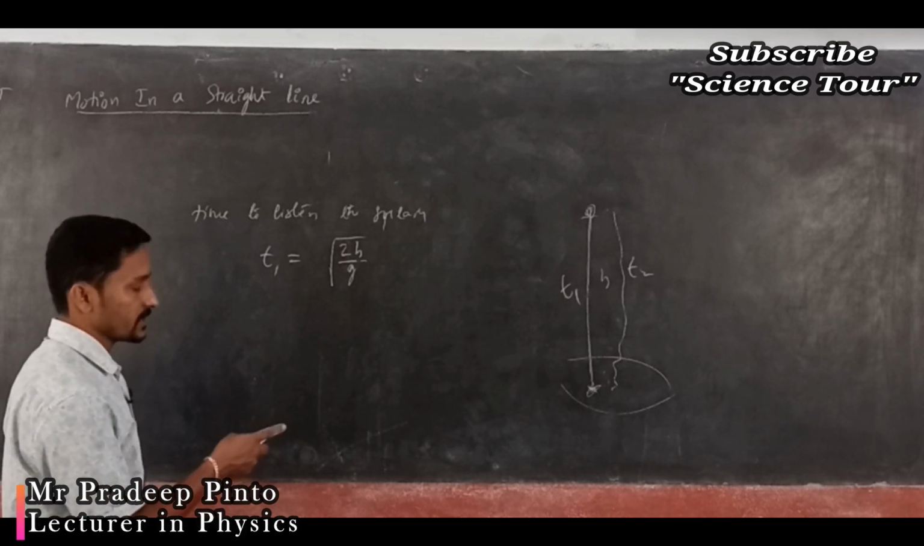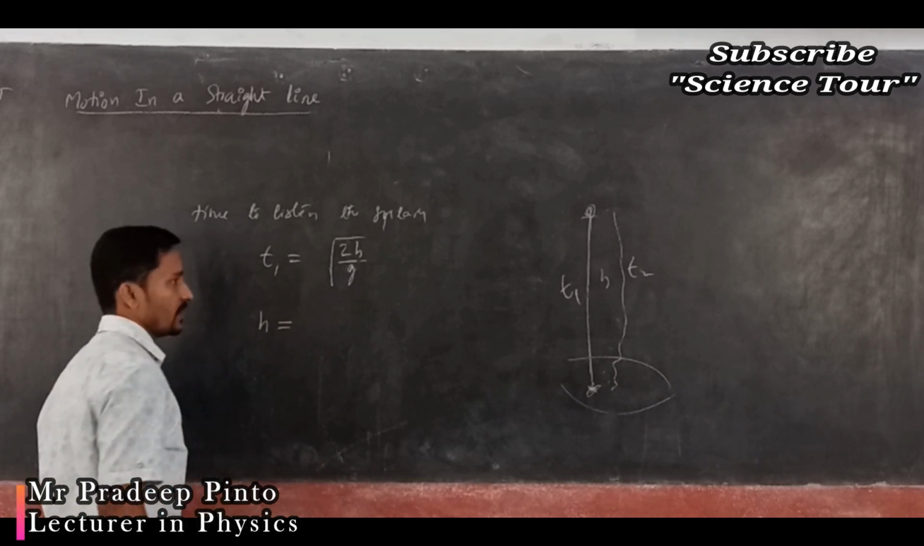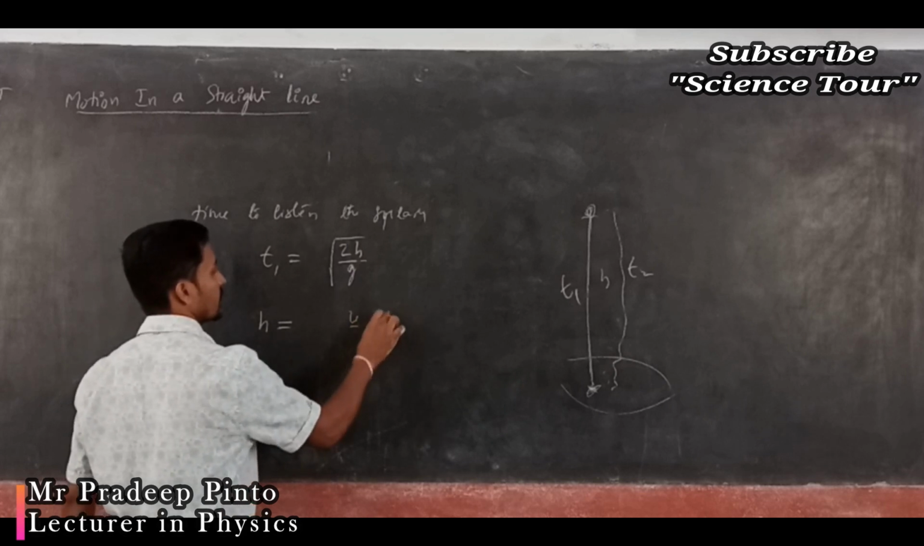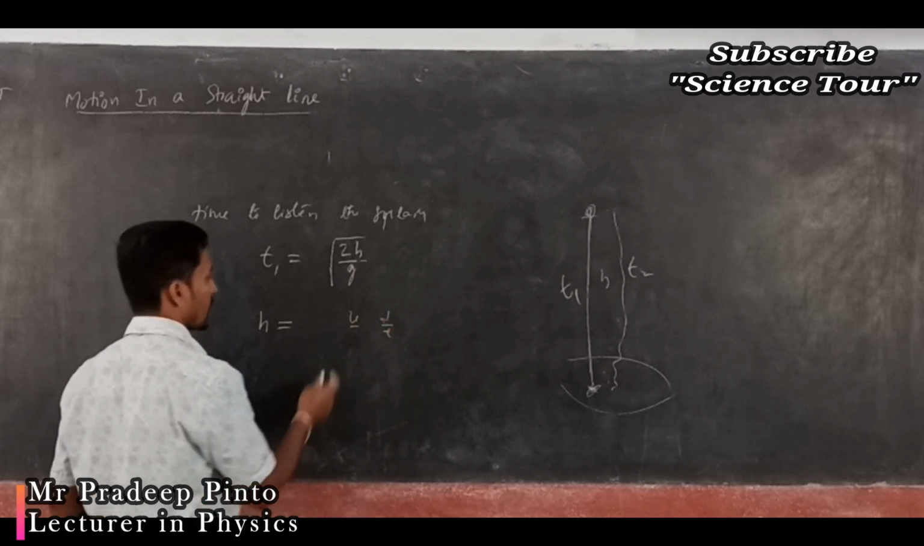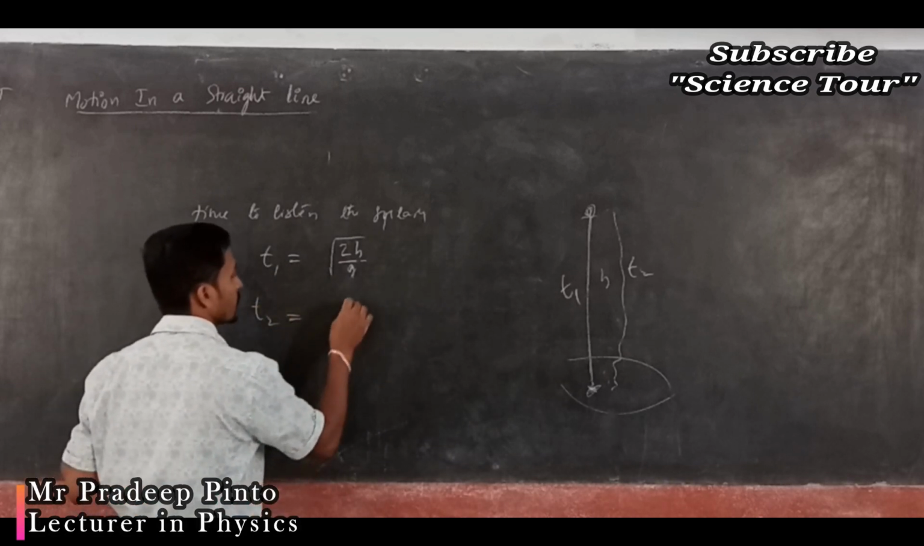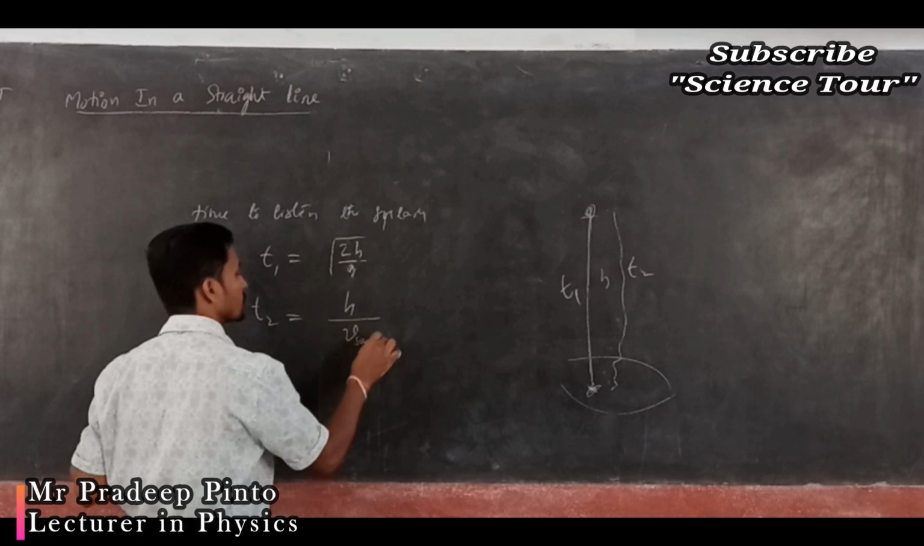After that splash is generated, that will come. That is nothing but h, which has to travel. Velocity is equal to displacement by time, isn't it? So the time is equal to displacement by velocity. So t2 is h, the displacement, divided by the velocity of the sound.